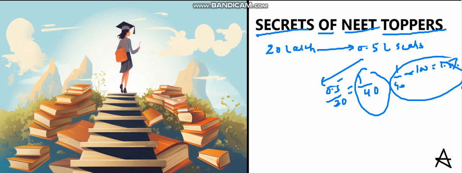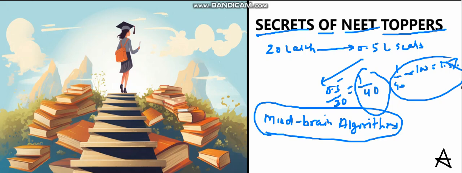So certainly the students who are able, even the top students, they use certain algorithms of the mind brain system which are not known to the general student. So today's topic of discussion will be the mind brain algorithms, because in any class if you take any test, then there is certainly a student from the top and certainly another student from the bottom. Teacher is same for both, so input is same. So why is the output different? It's because of the different mind brain algorithms used by the students. So in today's lecture, we are going to discuss the mind brain algorithms in detail.